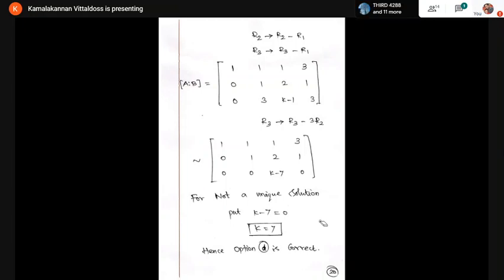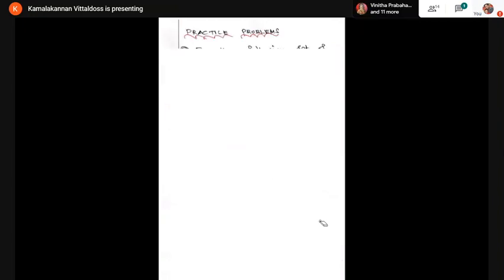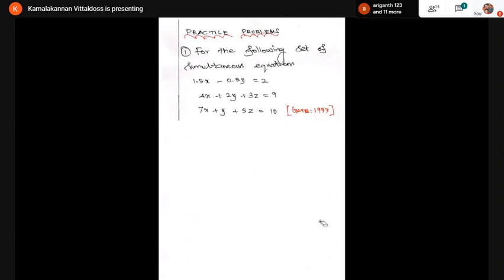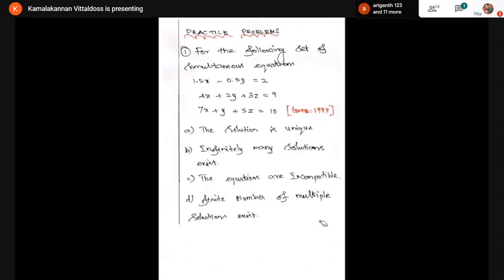So here I have explained 5 example problems based on system of linear equations. Based on this, I'm going to give some problems as practice problems. These are again GATE questions, and I'm giving the answers also.